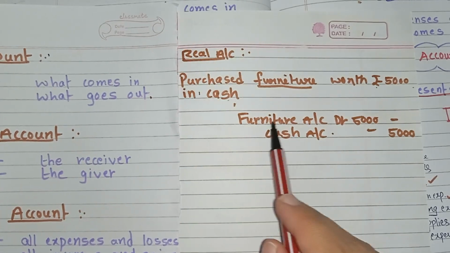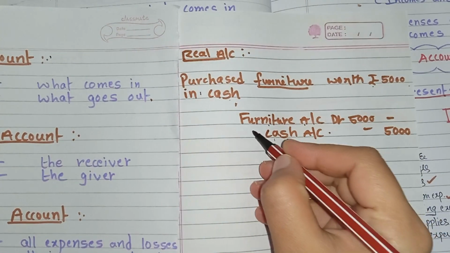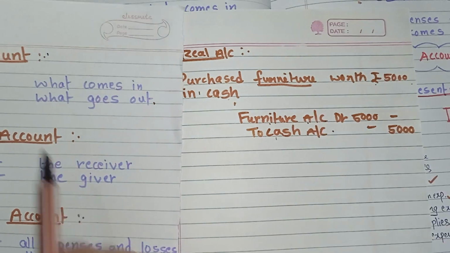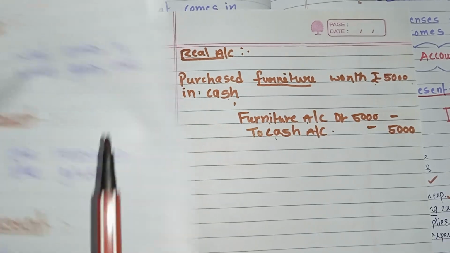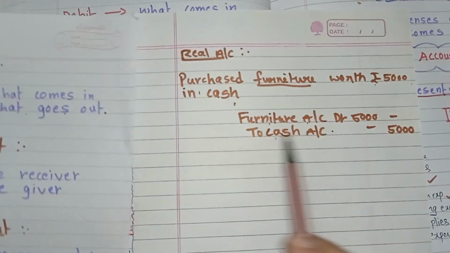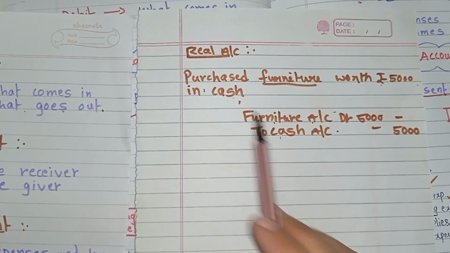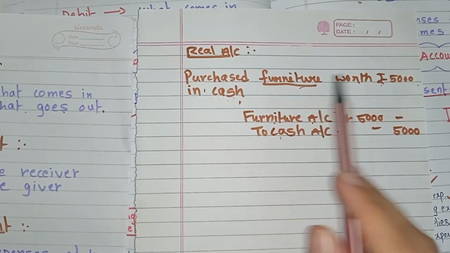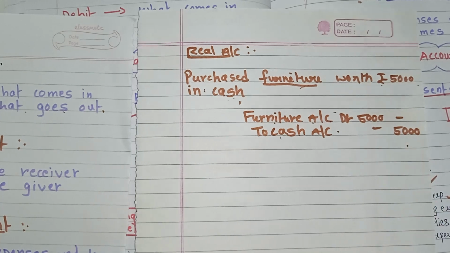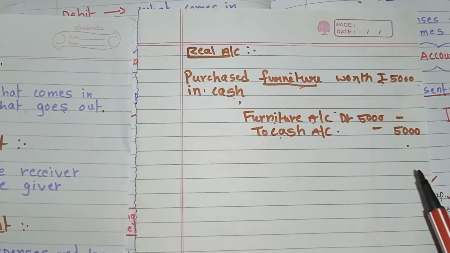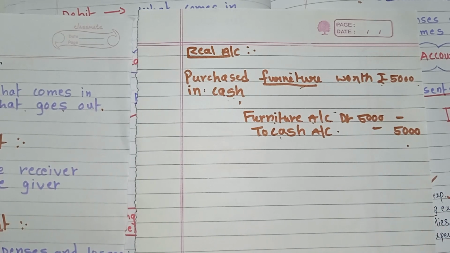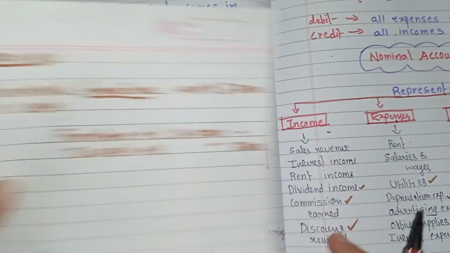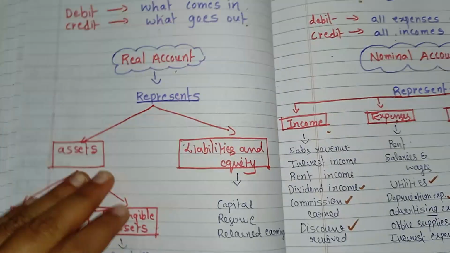Furniture comes in, so furniture account debit, and credit what goes out. We are paying the cash to cash account for purchasing the furniture worth rupees 5,000. I hope this real account is clear to all of you. Next, we will move to the next account, that is personal account.